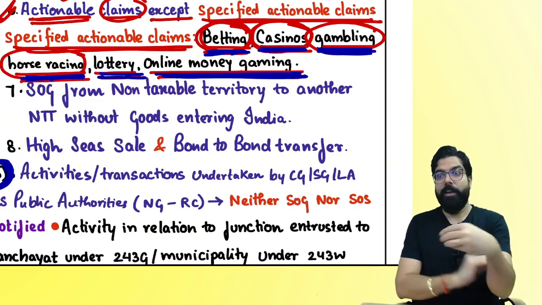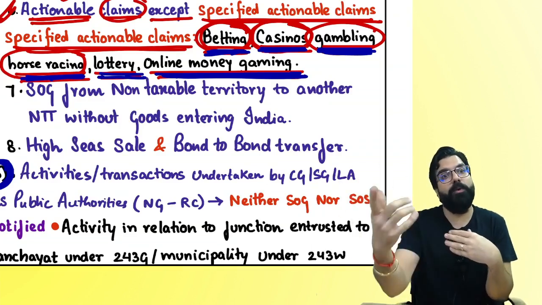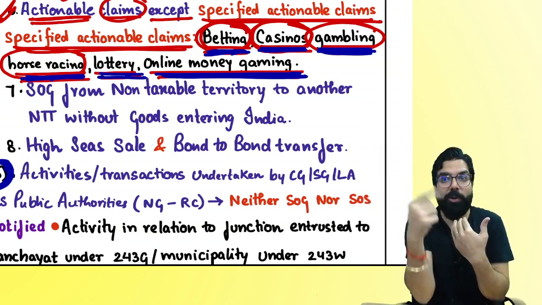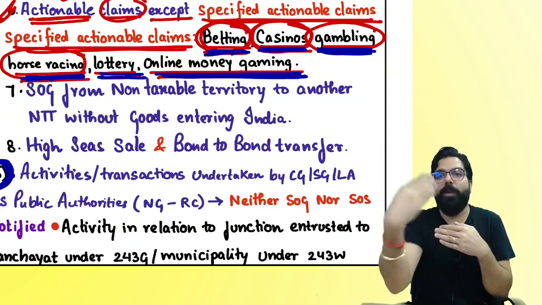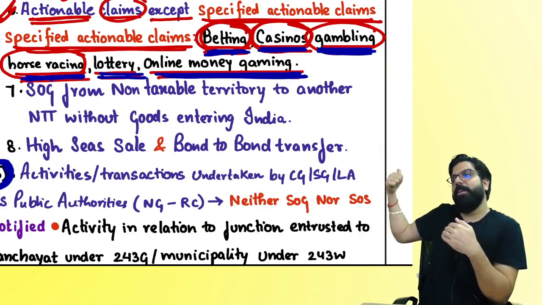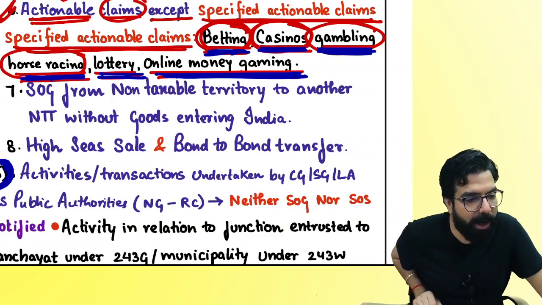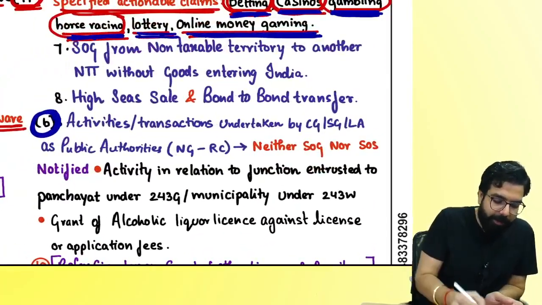Pokerbazi. Okay? You came, I allowed you to do the betting. If you win, you will get the money. Do you have a right to receive? Yes or no? Do you have a right to receive? So what am I selling you? Actionable claim. So when I am selling you the actionable claim, I have to collect GST and give it to the government. Are we clear with this, everyone? People watching at home, are we all clear? Everyone over here now. Next.